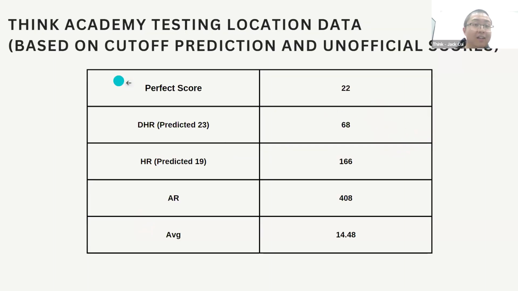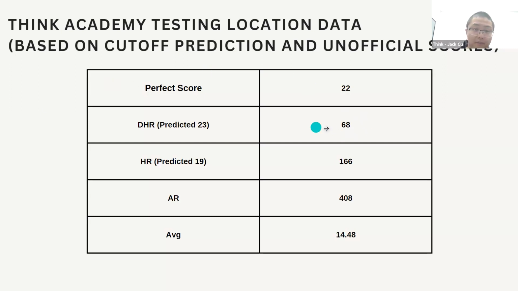Here is test data from the Think Academy test location, based on the cutoff prediction and unofficial scores. We get unofficial scores with a surprising 22 perfect scores. Wow, that's unbelievable. In past years, there were only like 4 to 5, but this year we have 22. See, people are prepared and the test is not that hard.